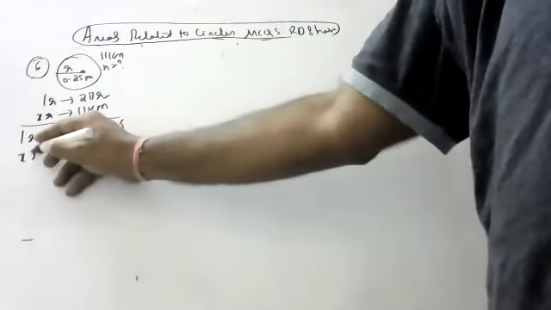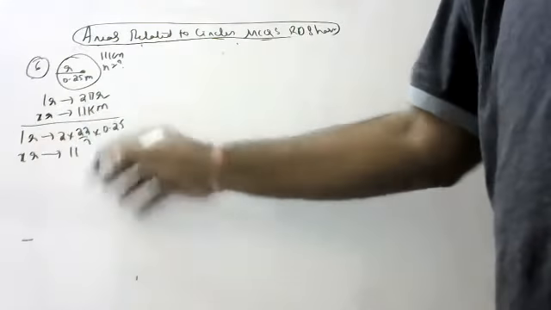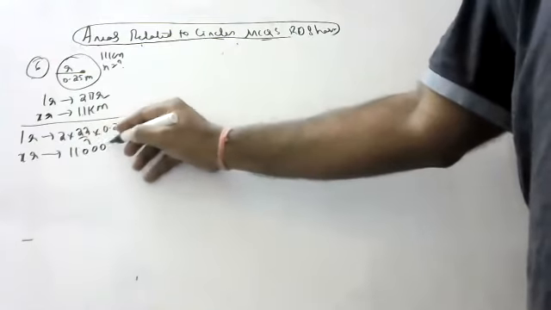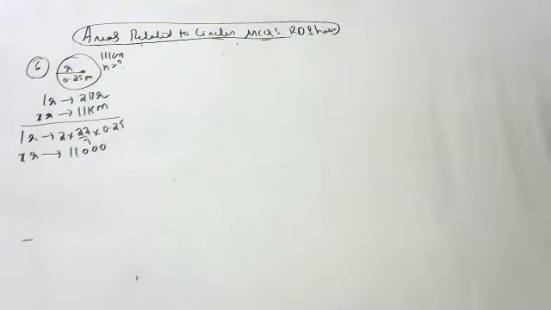In how many rotations will it go? 11 kilometers. So children, meters, no? In 1 kilometer, how many meters will be there, children? 1 kilometer is 1,000 meters. So 11 kilometers means 11,000 meters.